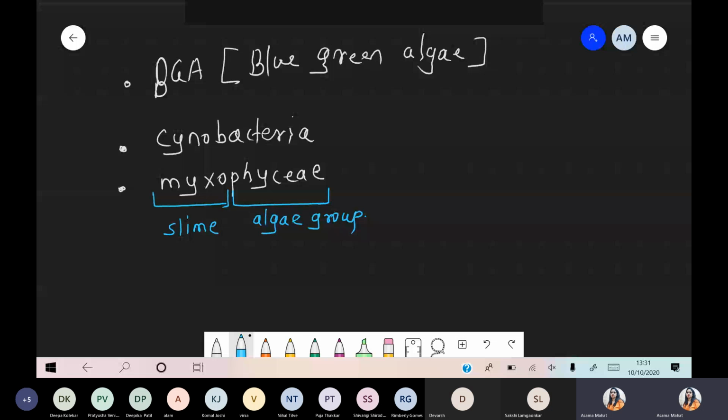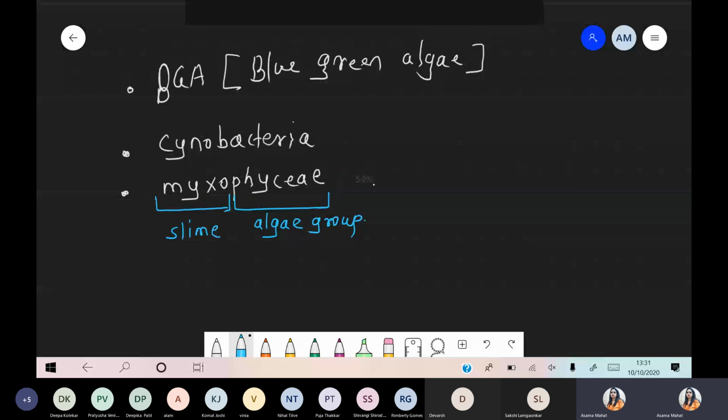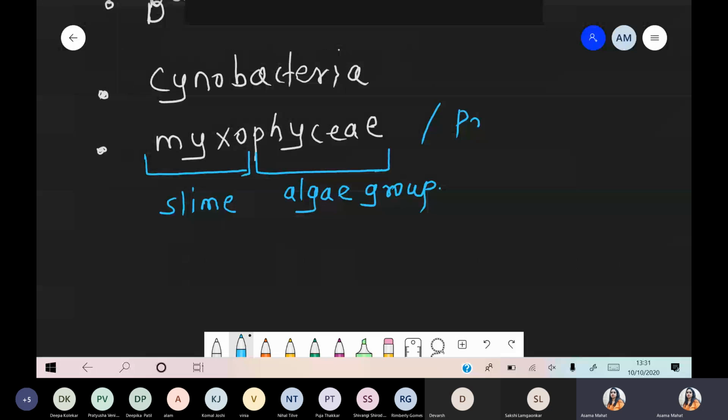So myxophyceae means what? There is a slimy layer, they secrete some slime. We will see the Nostoc structure ahead. Slime, and phyceae means the algae group. That's why cyanobacteria or myxophyceae are also called prokaryotic algae. Got it? So these are a specific type of algae, but prokaryotic algae.